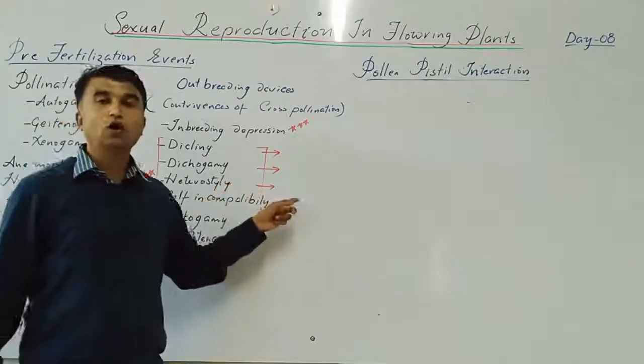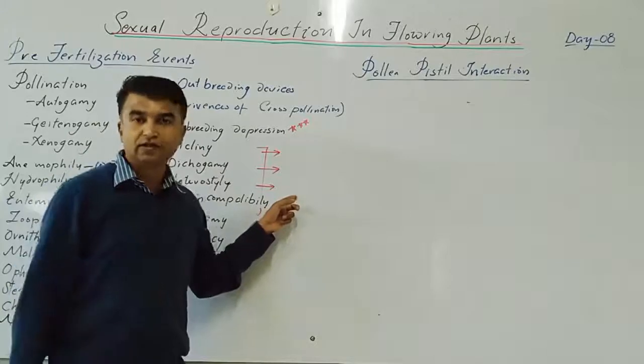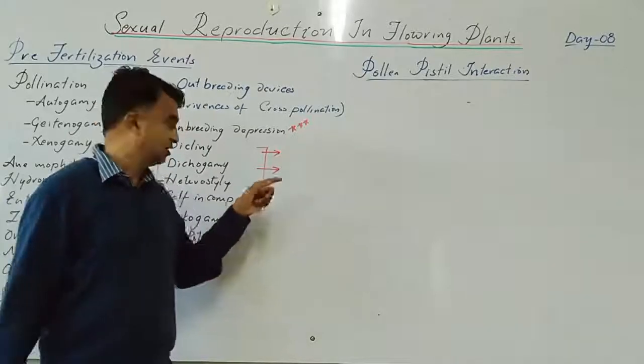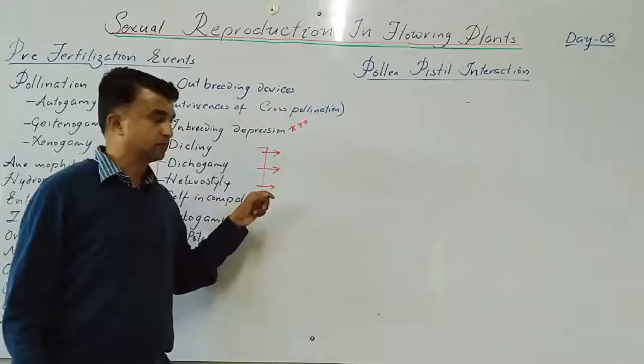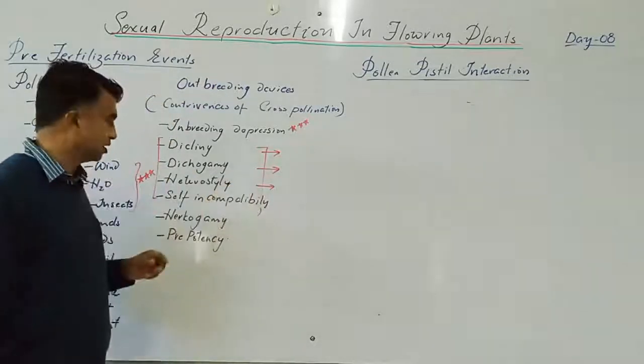So if the long styled flowers are there, that is a pin-eyed one. If the short styled carpels are there, that is a thrum-eyed. So in this, again, look at the two.